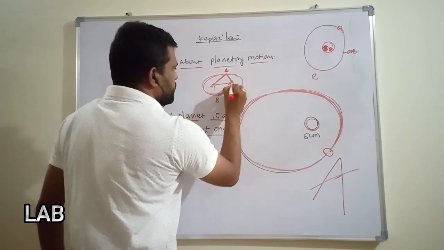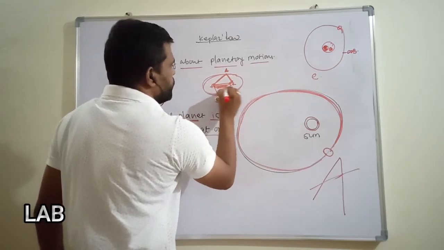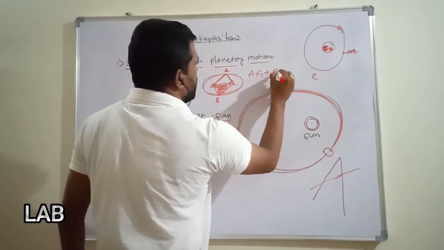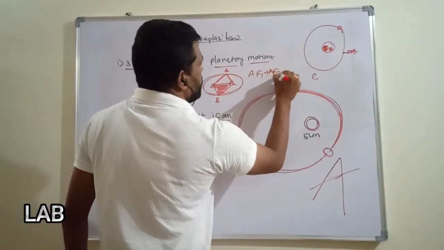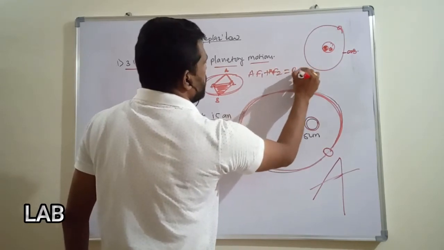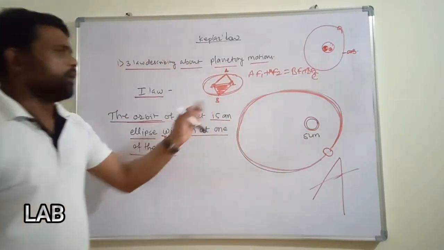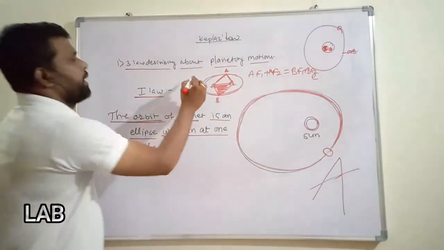This is the B point. If we calculate, A f1 plus A f2 is equal to B f1 plus B f2. These distances are equal. So this is the part of geometry.